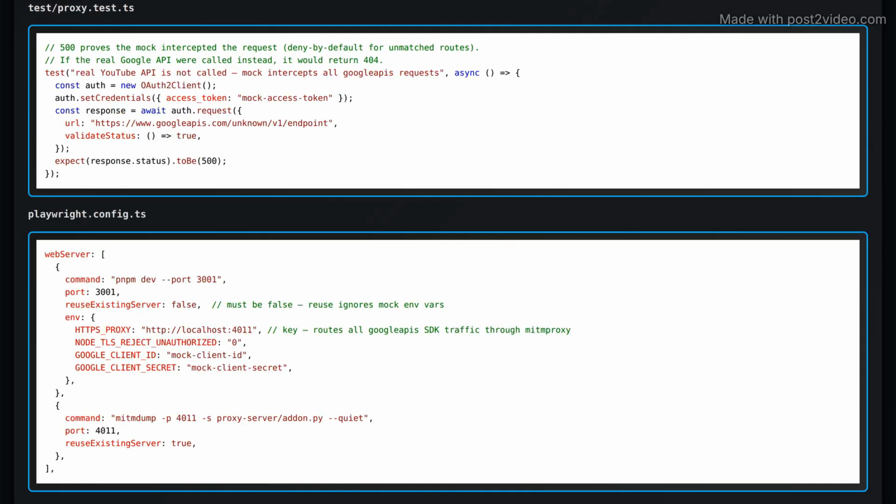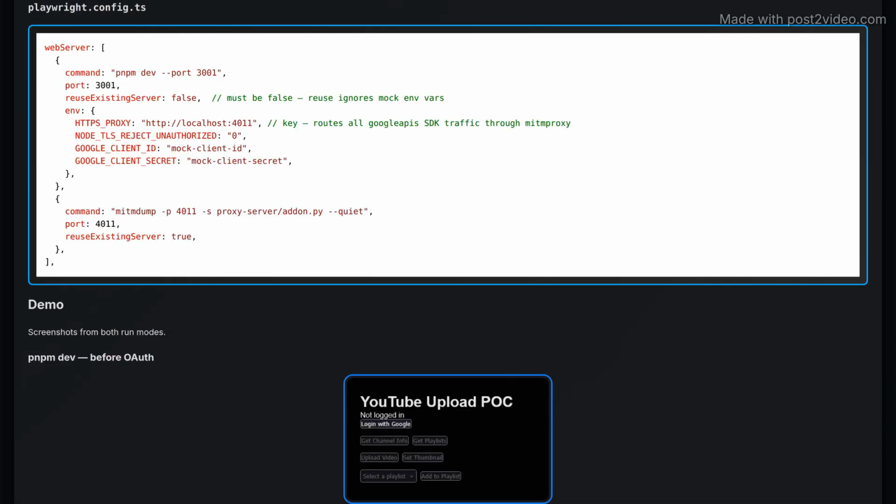The test proxy test.ts ensures that any calls to real Google APIs return a 500 status code, indicating that the mock server successfully intercepted the requests. The playwright.config.ts file is set up to run the necessary servers and configure the environment to route all requests through the mitmproxy, ensuring proper mocking during tests.